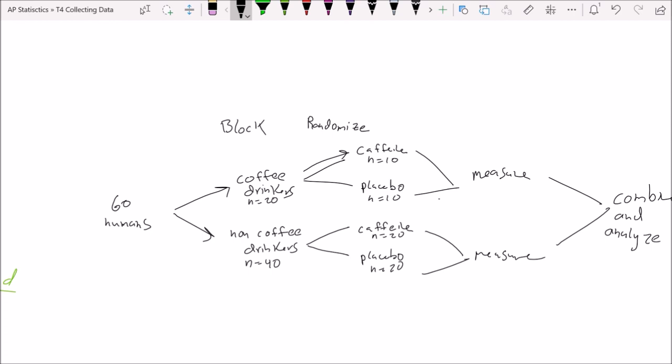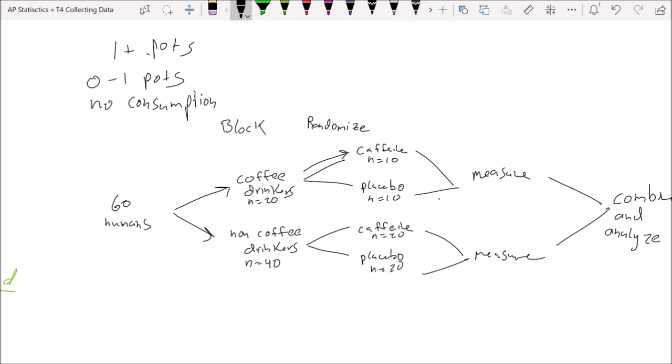Okay, it is possible to have more than 2 blocks. For example, we could have done a blocking scheme where we had one group where the people drank 1 or more pots of coffee per day. We could have people that drink 0 to 1 pots per day, and we could do no consumption. And so it's up to us how much we want to block it.